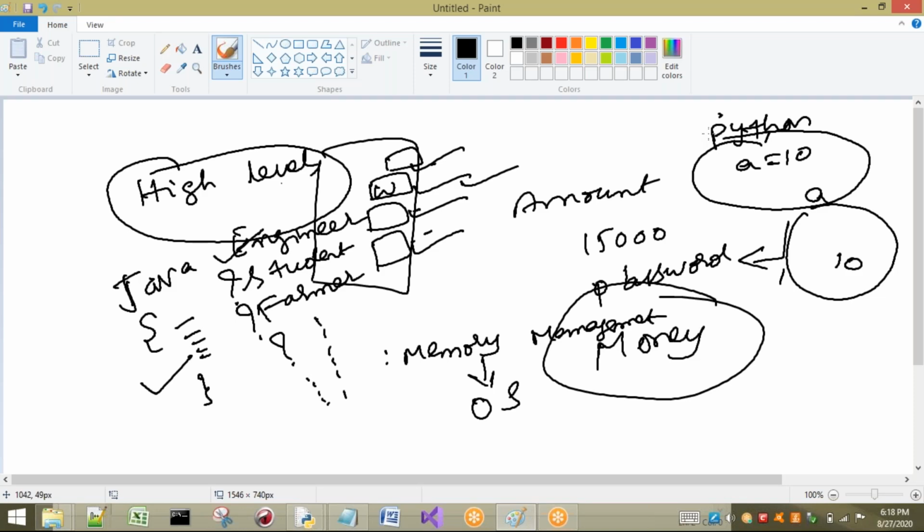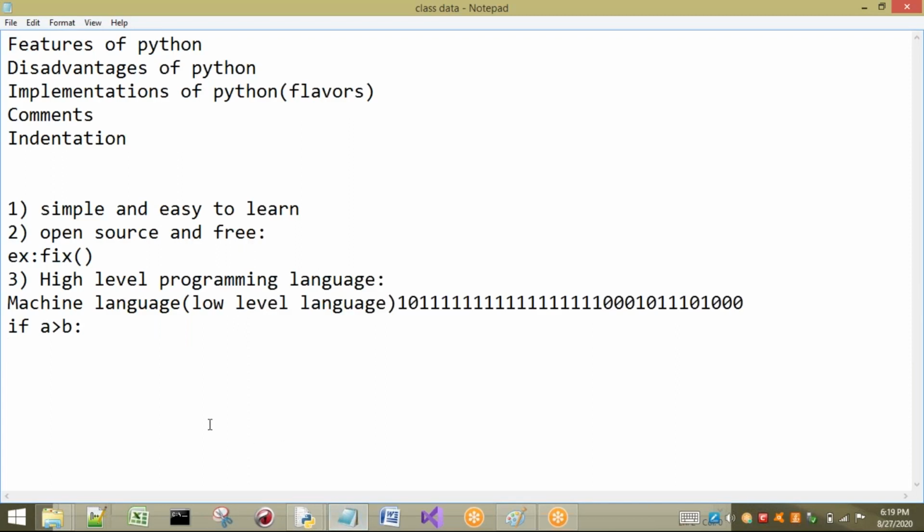This is also one reason I can tell. Not only memory management, you can also go for many things, security or other managements. Everything will be taken care of by our programming language. So I can say that our Python programming language is high level. But maximum people will discuss only about this point.